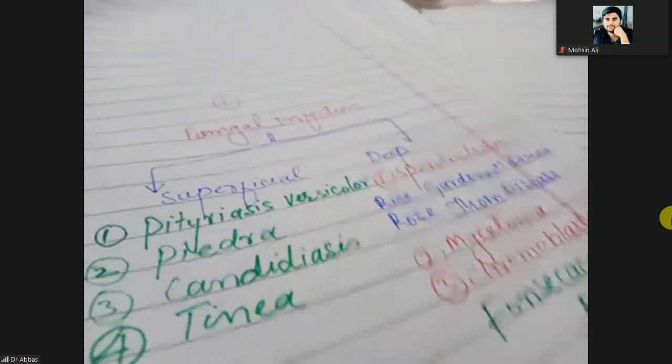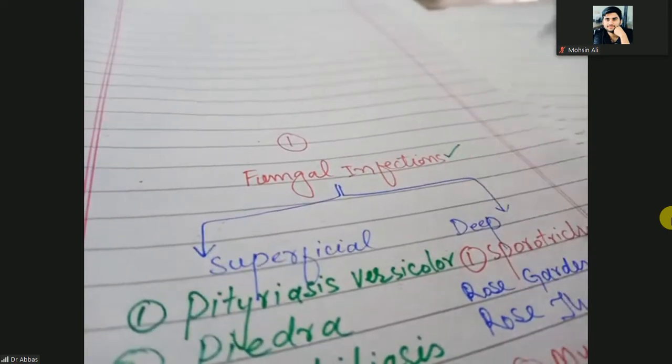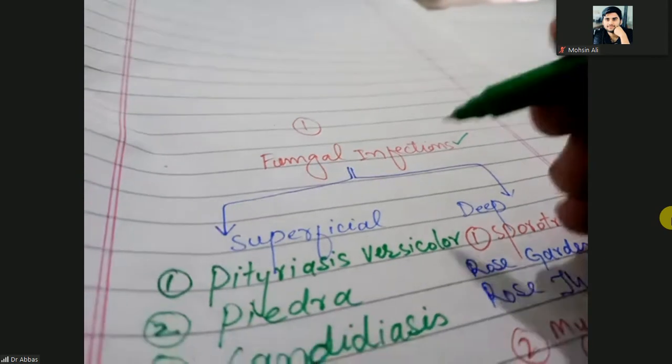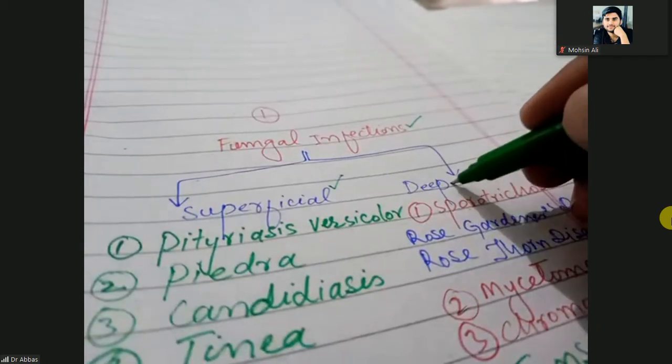So for the new joiners, I'm going to repeat. Topic of the discussion is the fungal infection. We divide the fungal infection of the skin in two categories: superficial fungal infection and deep fungal infection.